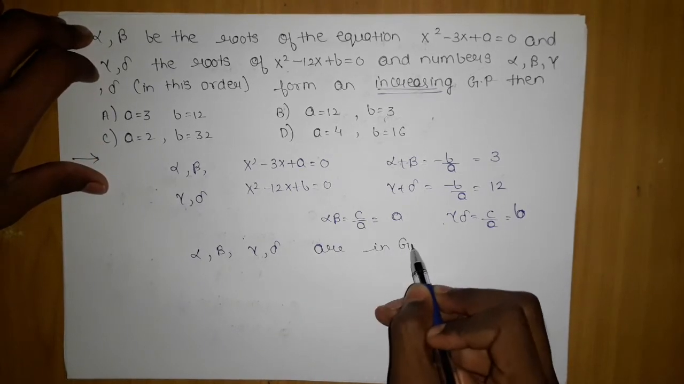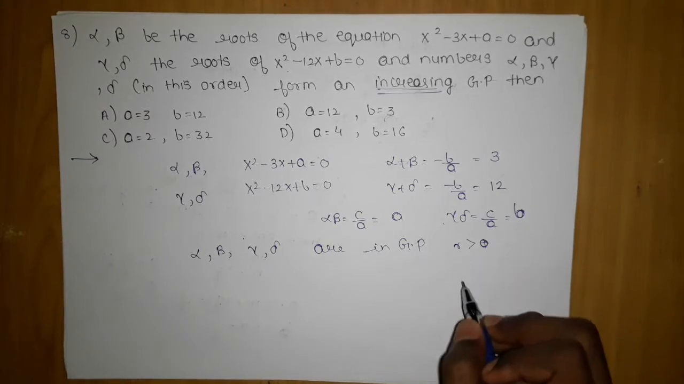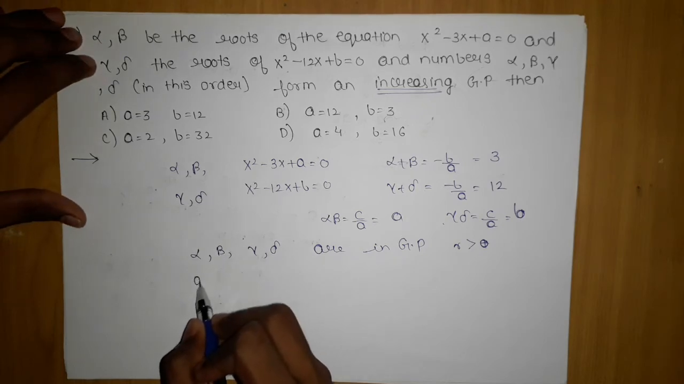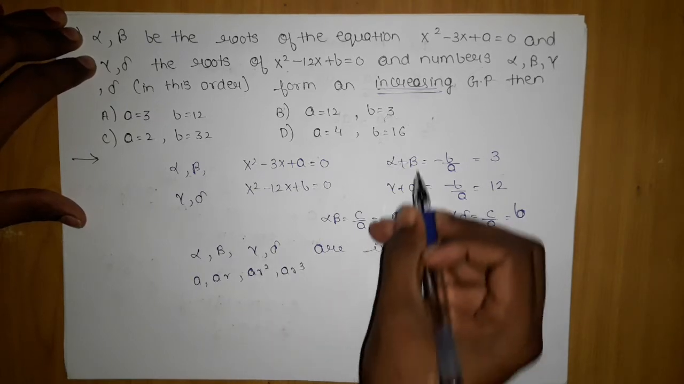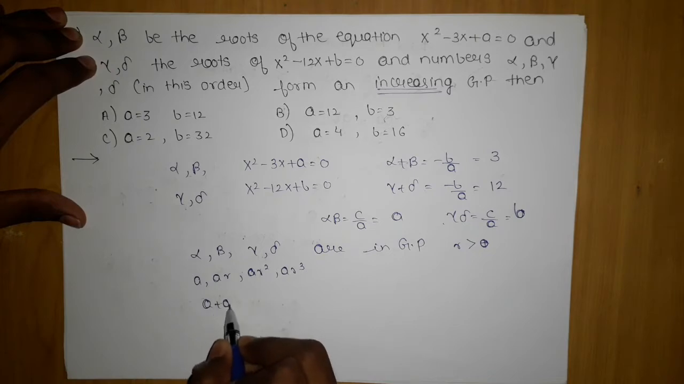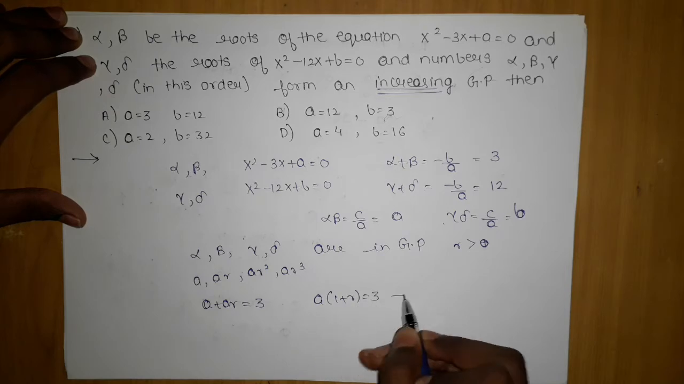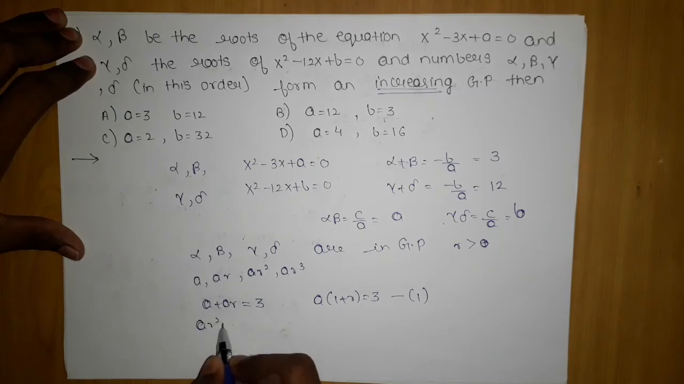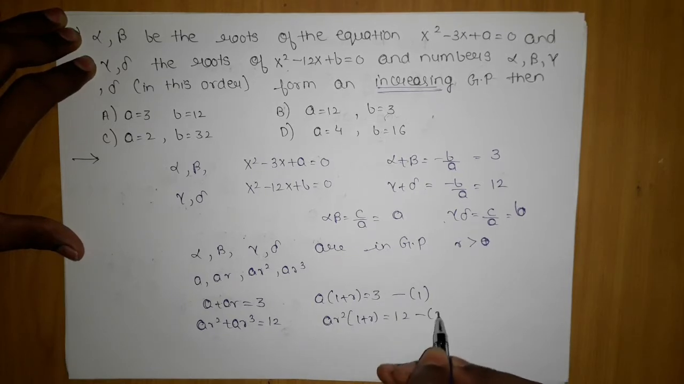It is also an increasing GP, which says R should be positive, greater than 0. Since they are in GP, I can represent them as A, AR, AR square, AR cube. If I substitute this here, A plus AR equals 3, I will take A common, 1 plus R equals 3. Keep it as the first equation. Similarly, AR square plus AR cube should equal 12. I will take AR square common, which gives AR square into 1 plus R equals 12, the second equation.